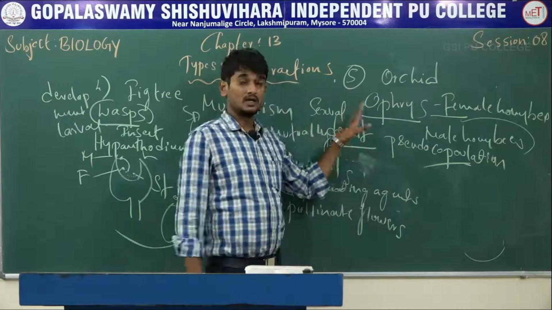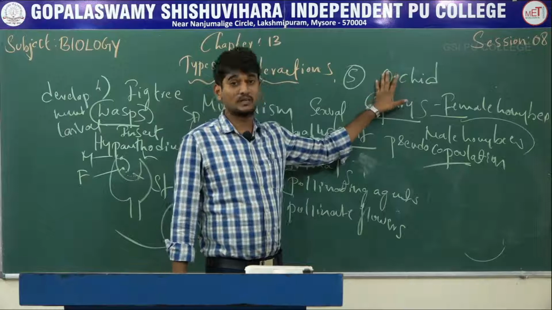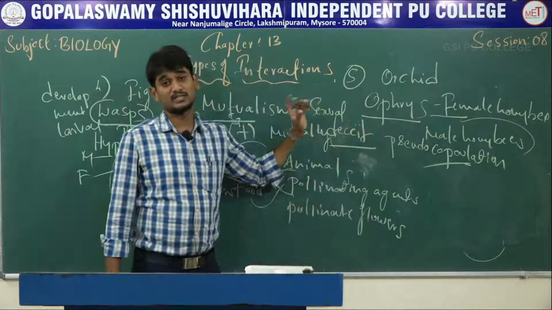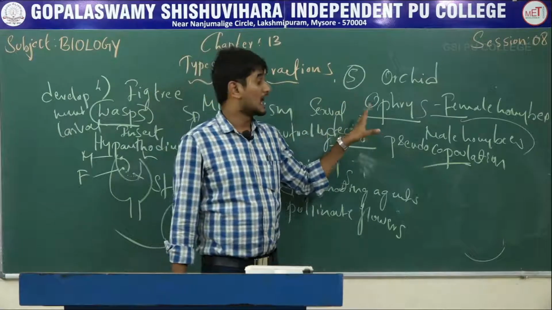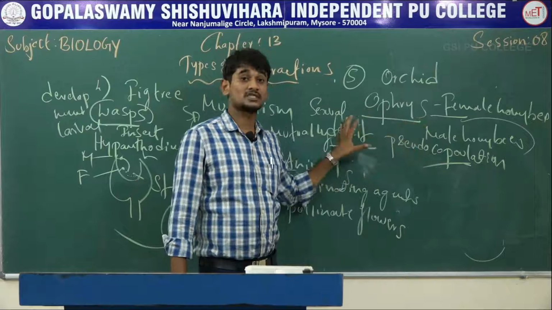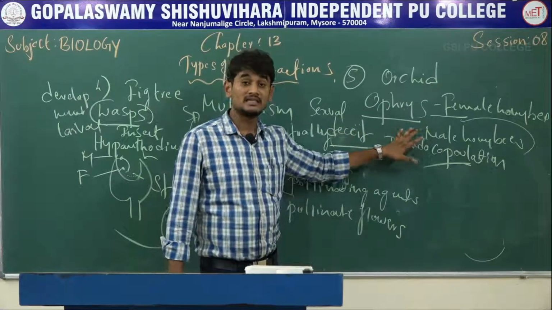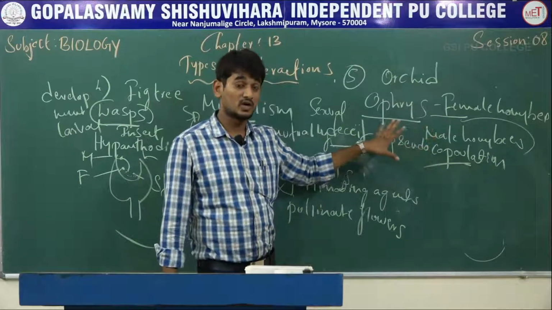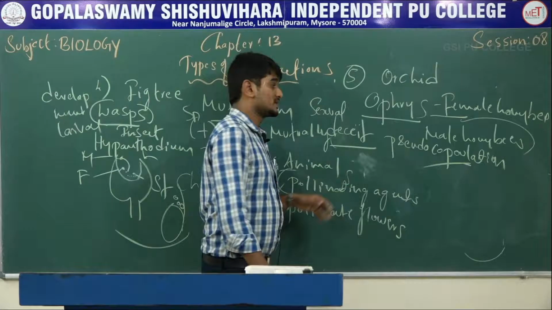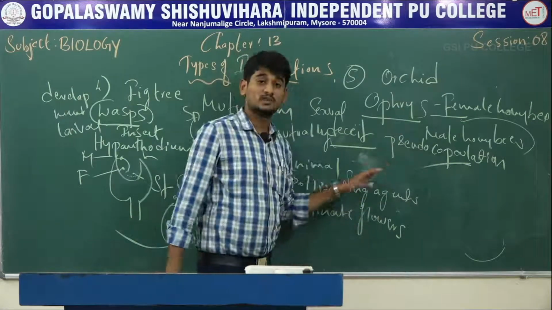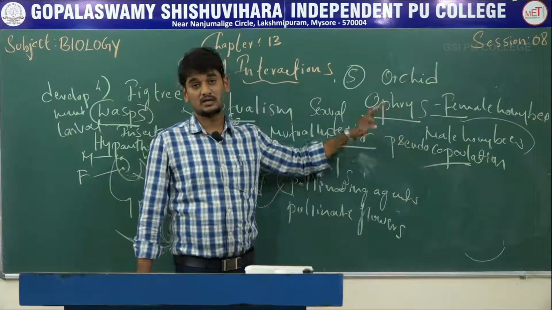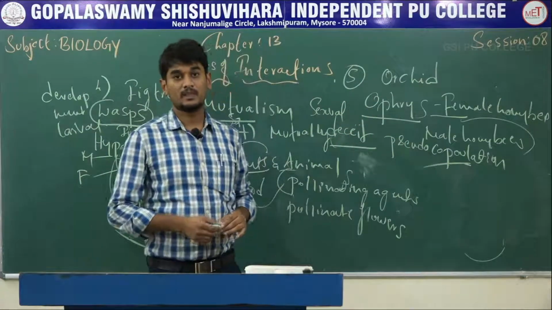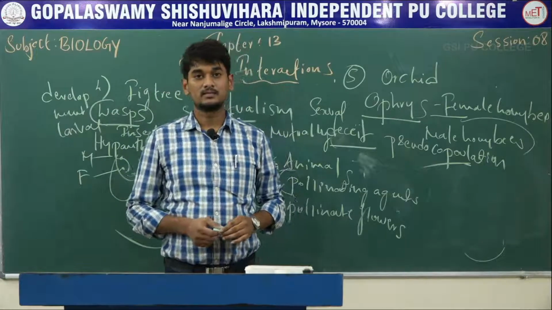Okay, the orchid from the Mediterranean region is called Ophrys. This Ophrys flower resembles a female honeybee, and it attracts the male honeybees. This is called sexual deceit, and the male honeybees think it is a female honeybee, and perform the pseudo-copulation process. During that process, the male honeybees transfer a number of pollen grains to the female flowers. Again, the male honeybees go to another flower to pollinate the flowers. Thank you.